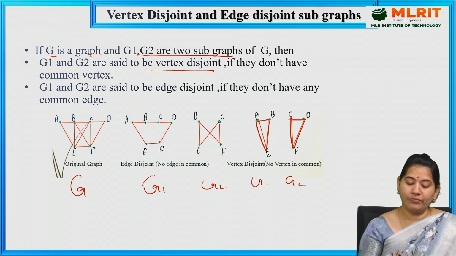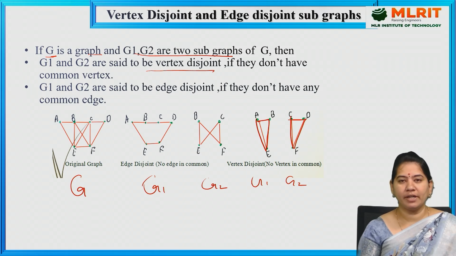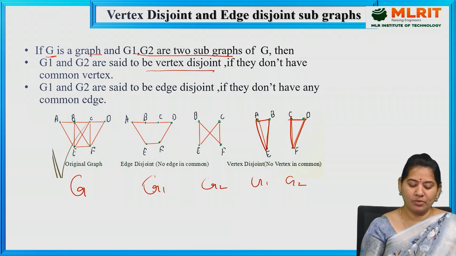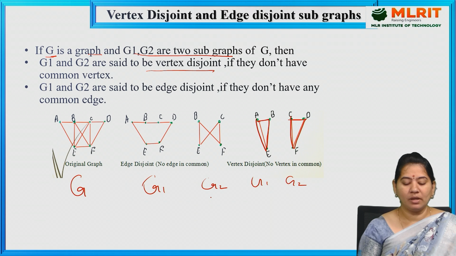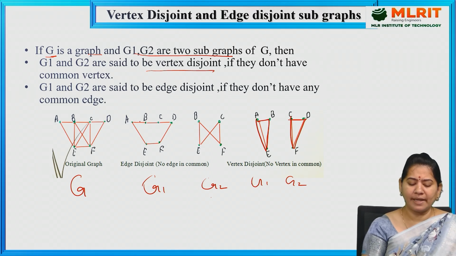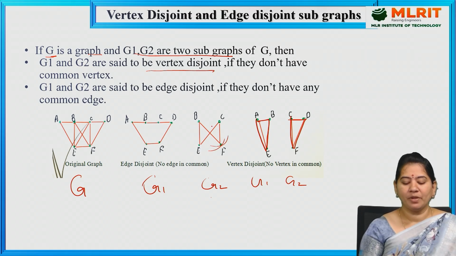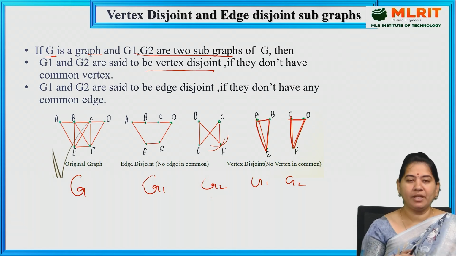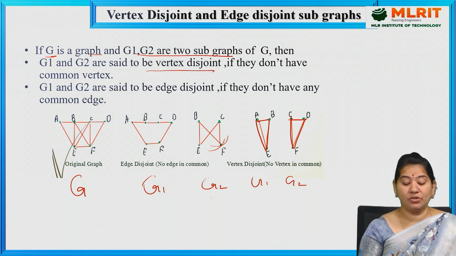In the same way, it is applicable for edge disjoint graphs also. So let us suppose G1 and G2 are given. It is said to be an edge disjoint graph if they don't have any common edge. Not having a common edge means what? So this is A, B, C, D, E, F, and the leftover edges are B, C, E, F. So here vertices are common, repeated, but edges are not repeated. Then, as no edge is common here, I can say this is called an edge disjoint subgraph.